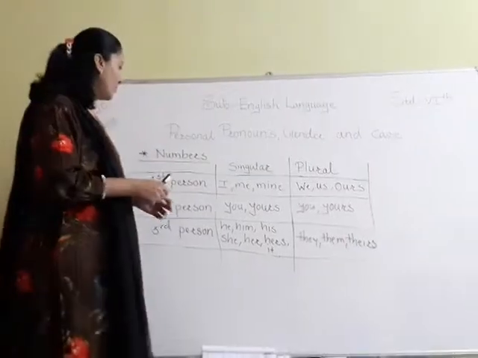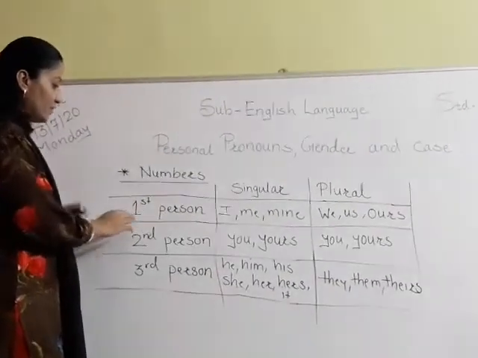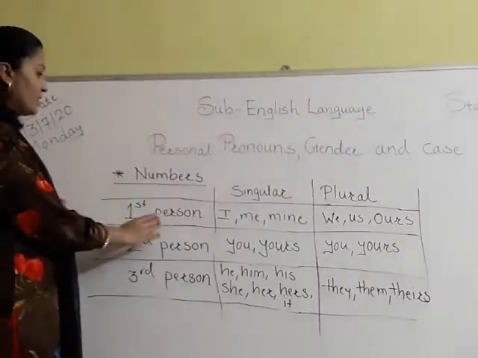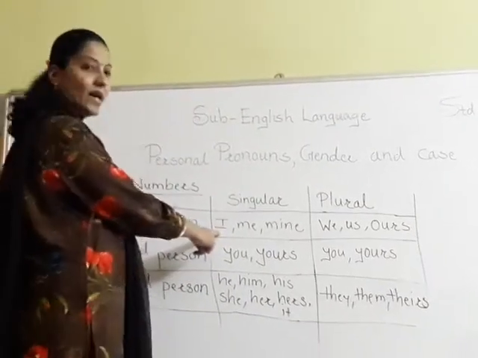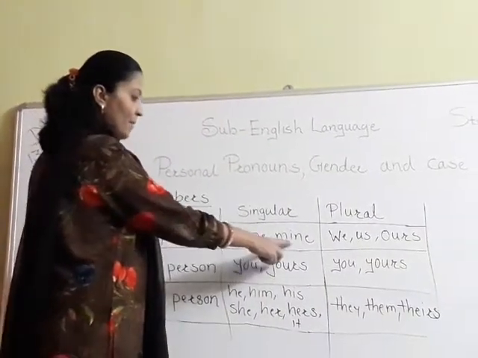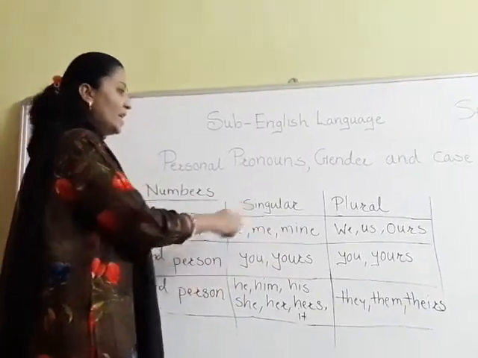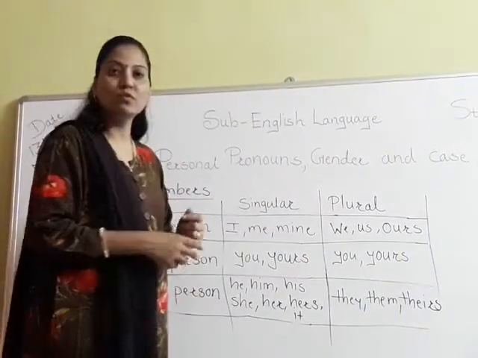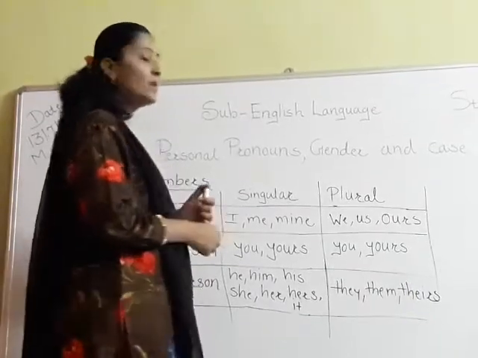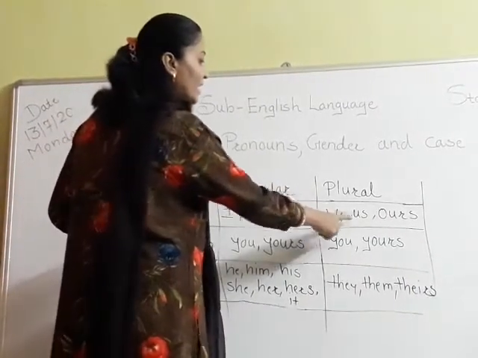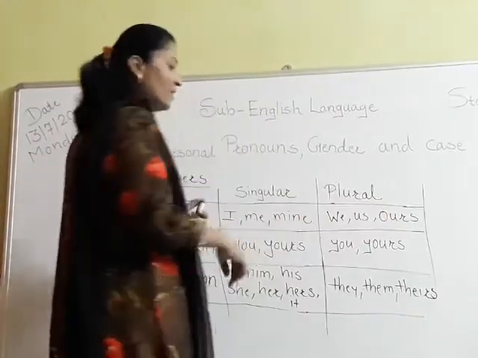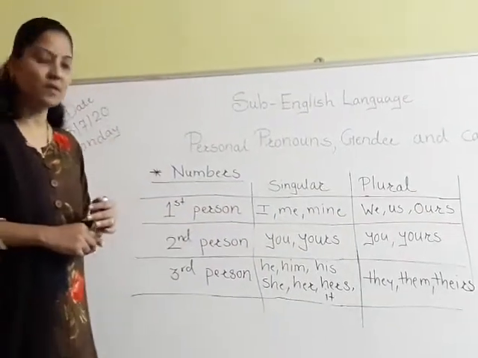This is the table, and this is about the first person. In singular, we use I, me, mine. And in plural, we will use we, us and ours. So this is all about the first person.